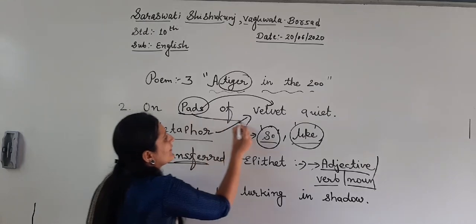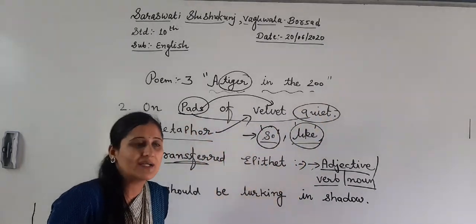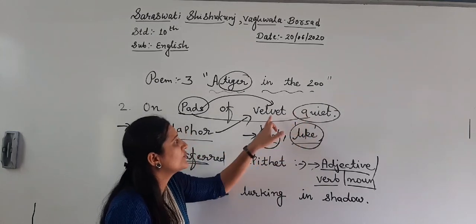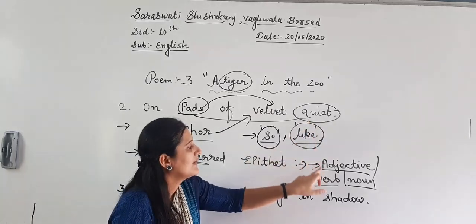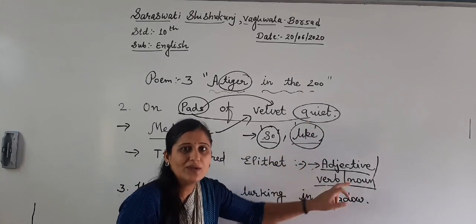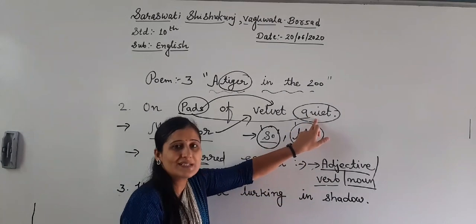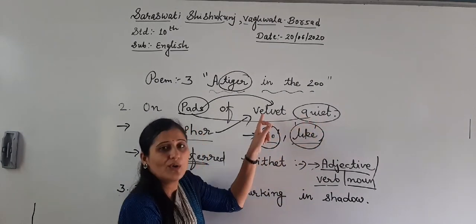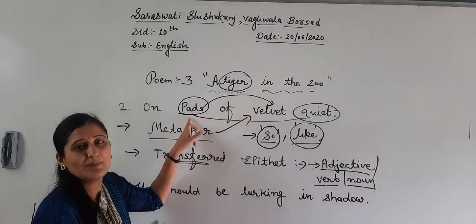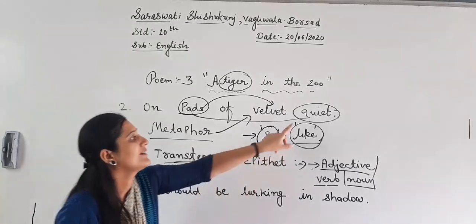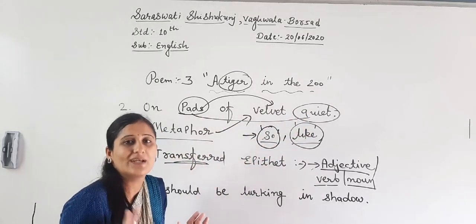So see, where is the adjective? White. So the word white should not be with velvet. White is an adjective. Adjective, verb and noun should be with the proper word. So the adjective is white and white should not be with velvet. White should be with paws, right? Because white is related to the paws of the tiger in this particular line.